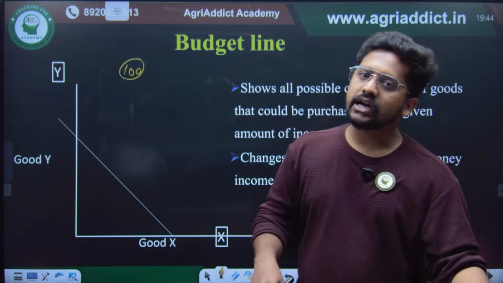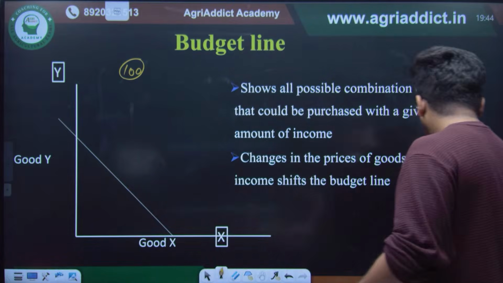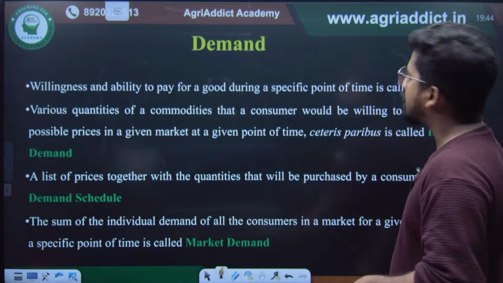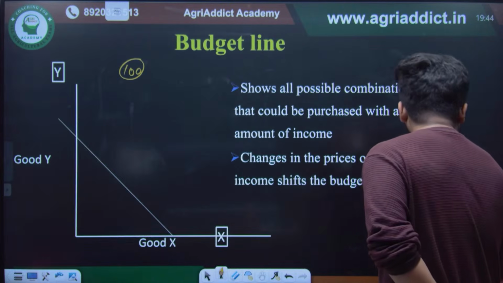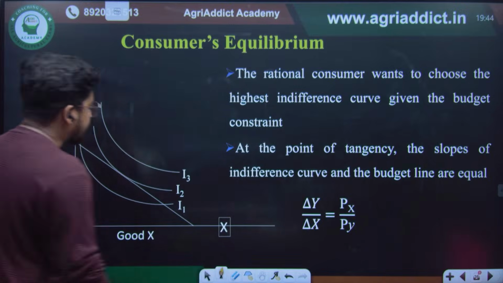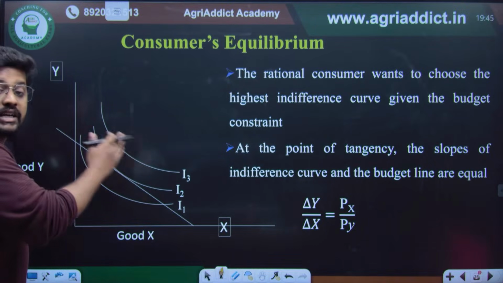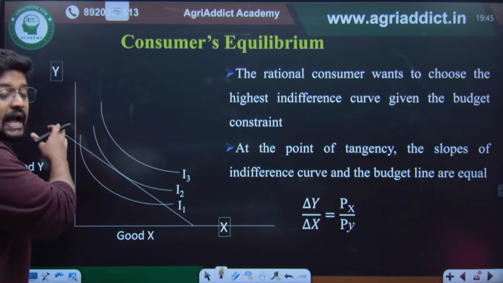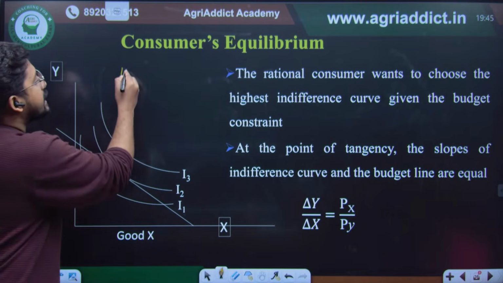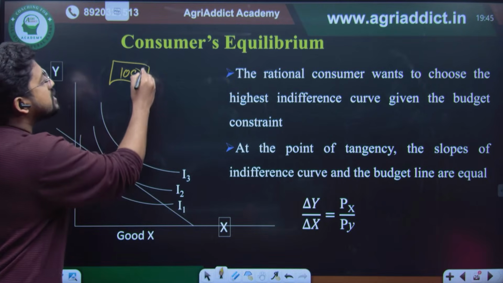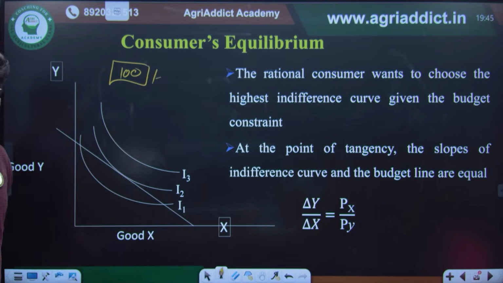So we have the indifference curve as well as the budget line. So right now we have to understand the consumer equilibrium. There are many indifference curves that you can draw, and we will be having only one budget line because it will be deciding how much rupee you have or how much money you have, right?